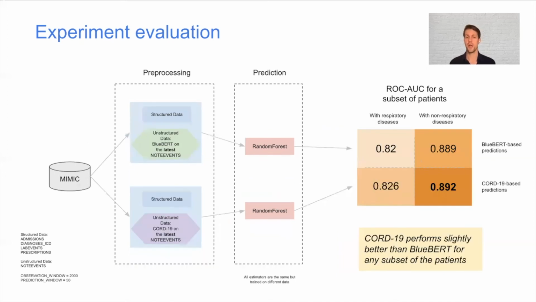The second result is that we didn't find that transformers outperform each other on some specific data set. We expected the CORD-19 trained transformer to perform better for respiratory diseases, but we see that it performs better for both types of diseases, both respiratory and non-respiratory.